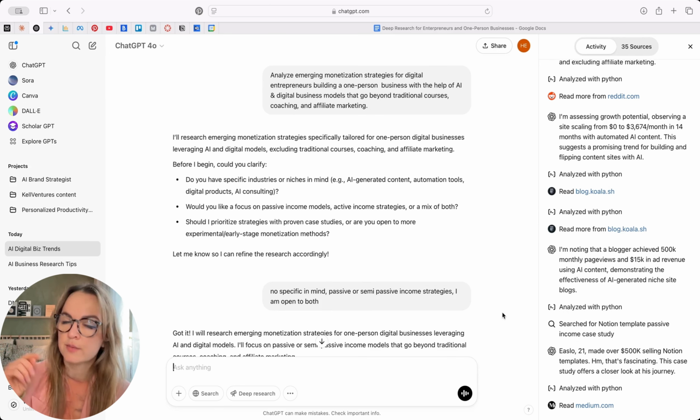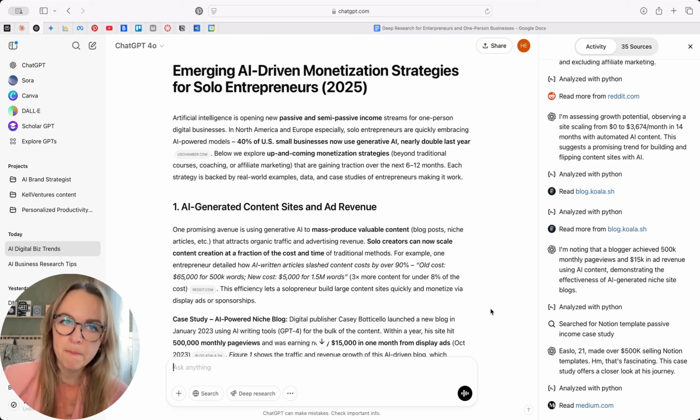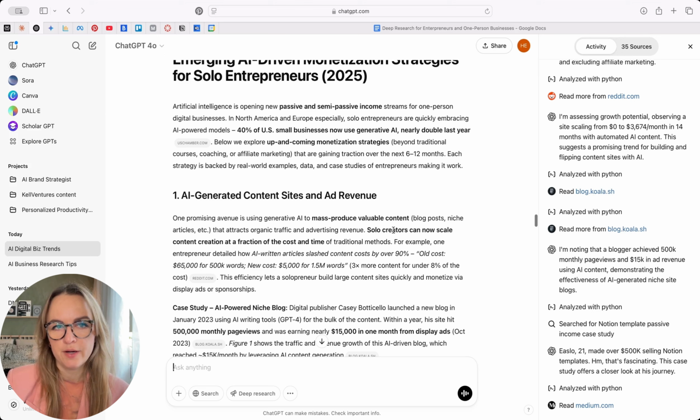And I think it's especially helpful for those of you who want to do something with your passion and your niche, you've already done some work, but you don't know what would be the monetization way that feels right to you. So hopefully this will give a really in-depth insight. Okay, emerging AI-driven monetization strategies for solo entrepreneurs in 2025.